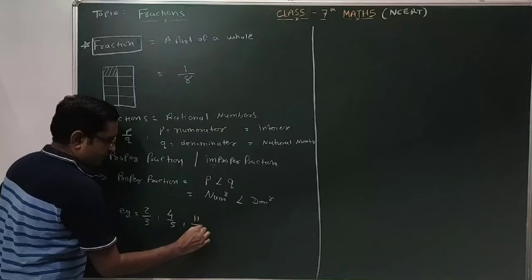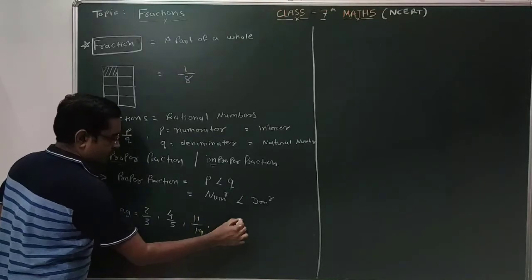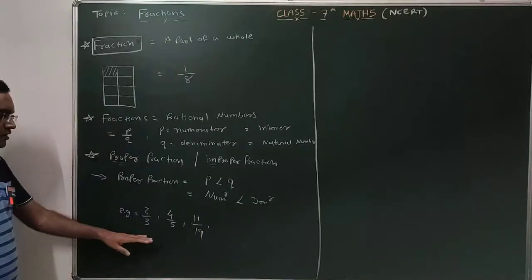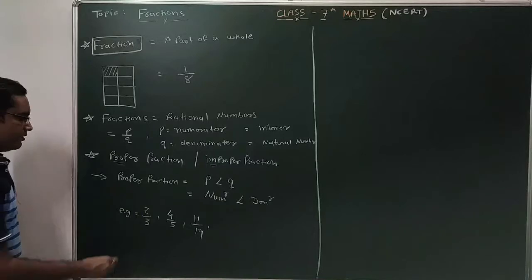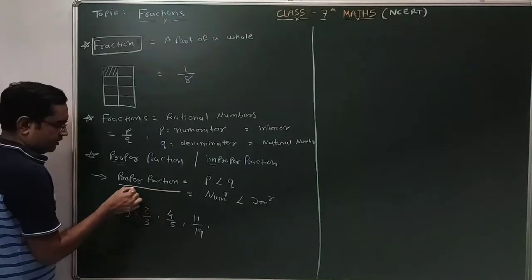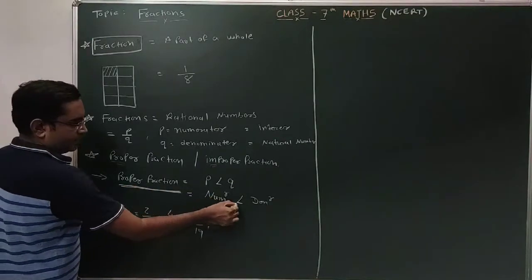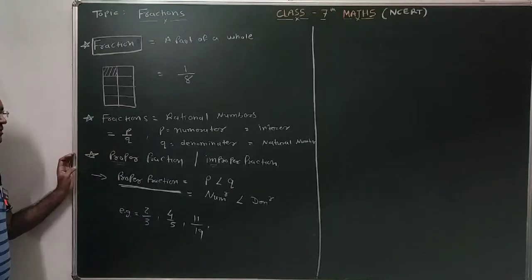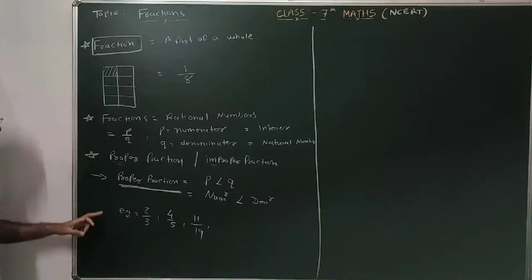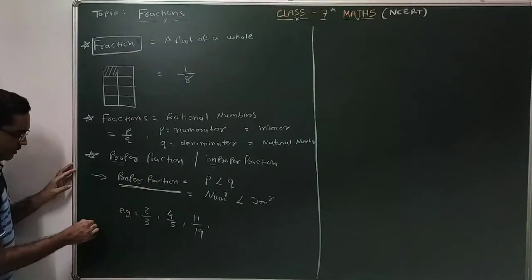Similarly, 11 by 19 and so on. There are so many examples. This is for the understanding. The proper fractions are the fractions in which the numerator is less than the denominator. Clear, students? Now, second part, which is improper fraction.